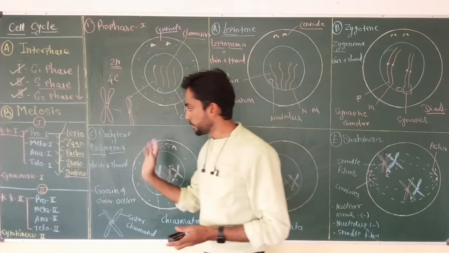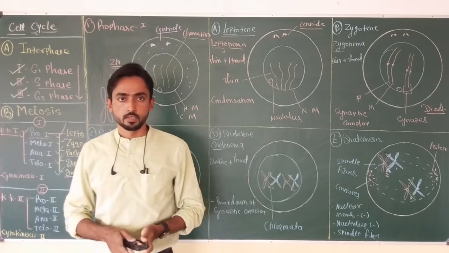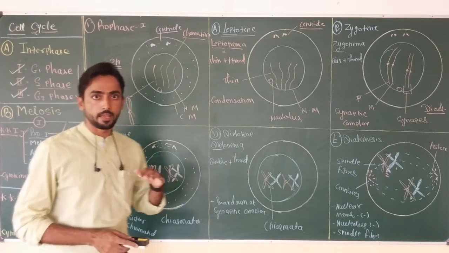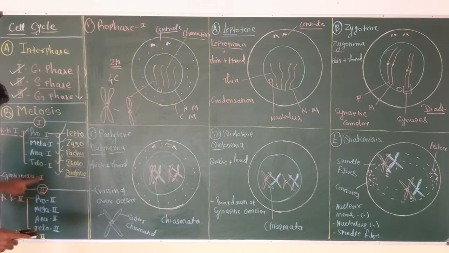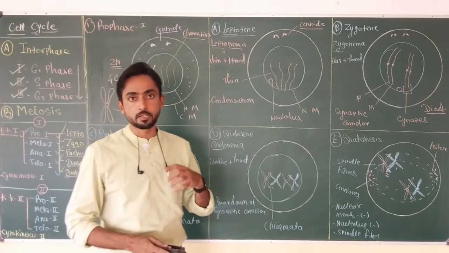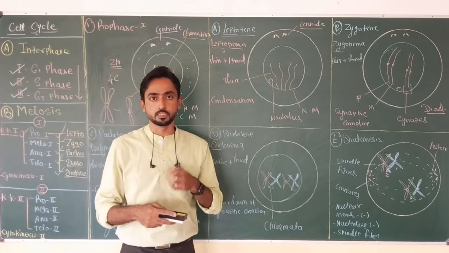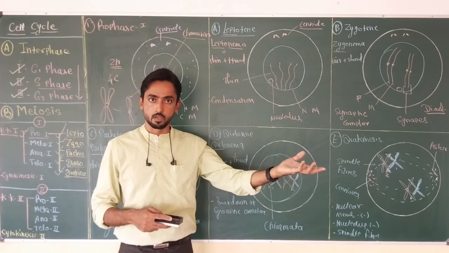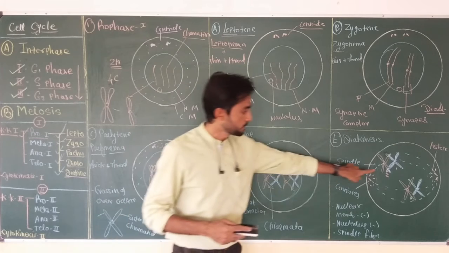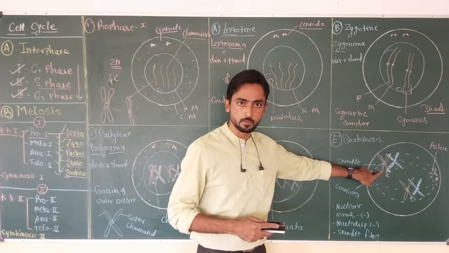And why does this happen during prophase 1? Because this cell is going to produce gametes like sperm and egg at the end of meiosis 1 and meiosis 2, and gametes must have variations, recombination of the genes from the parents. Suppose chromosome number 1 is from the mother and chromosome number 2 is from the father.